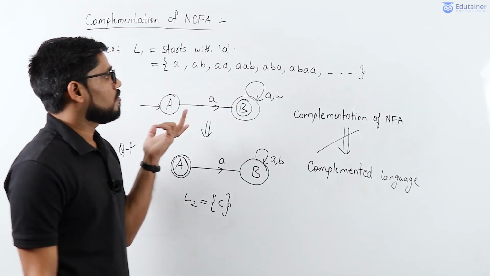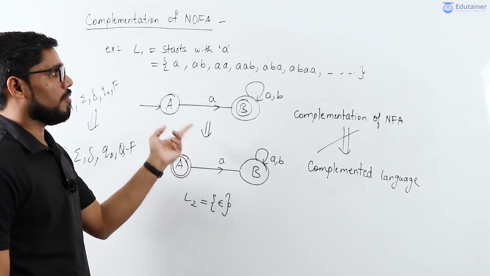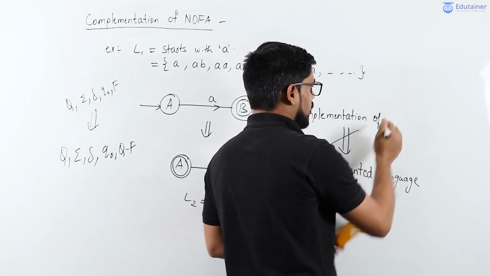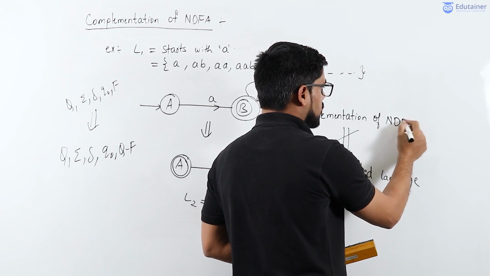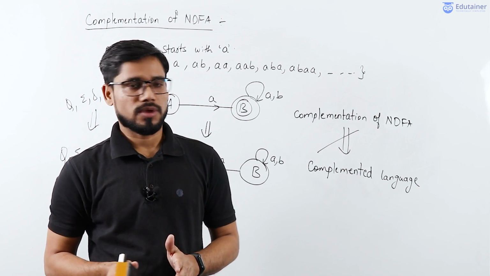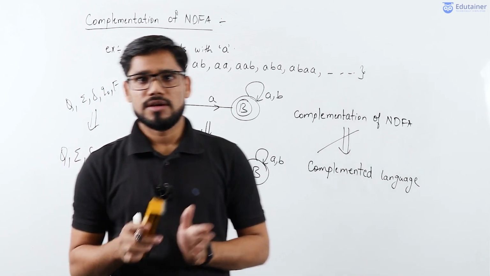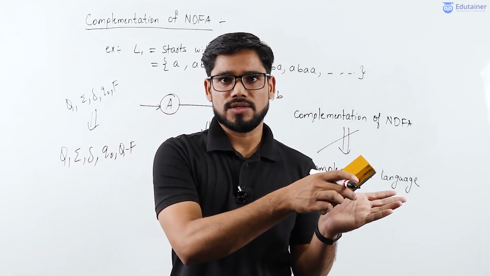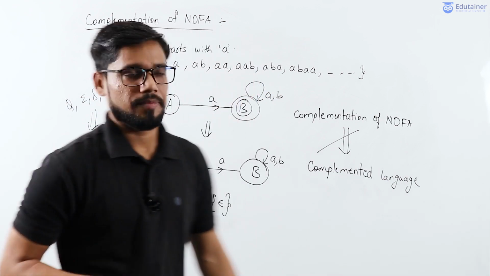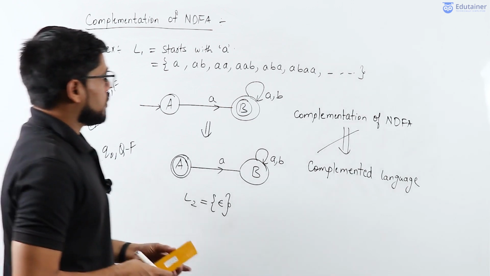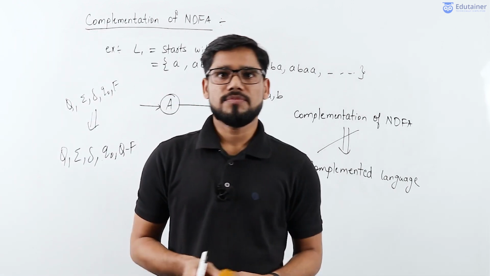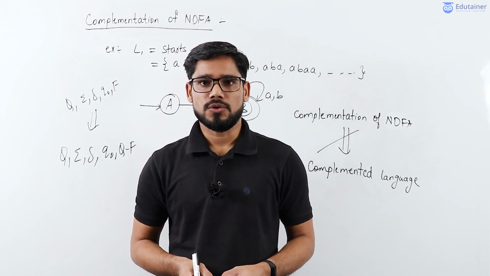So complementation of DFA and complementation of NFA, NFA means NDFA, are always different. Complementation of DFA will get you to the desired result, but complementation of NDFA will not get you to the desired result. So this is all about the complementation of NDFA. In the next video, we will see a new concept in theory of automata.